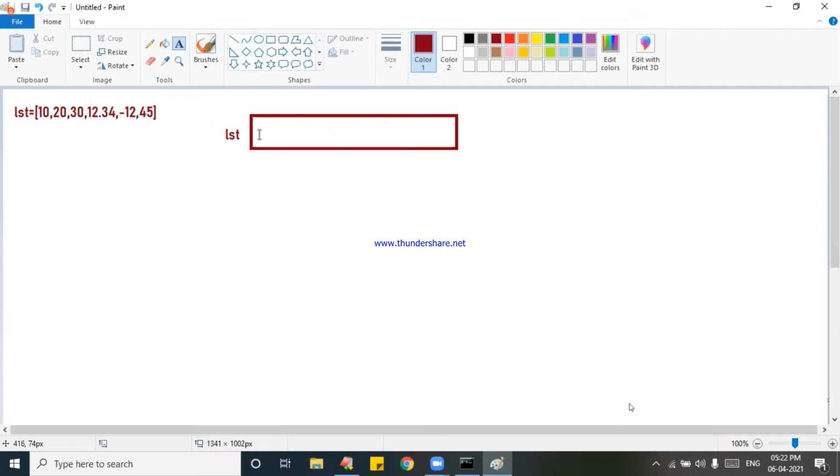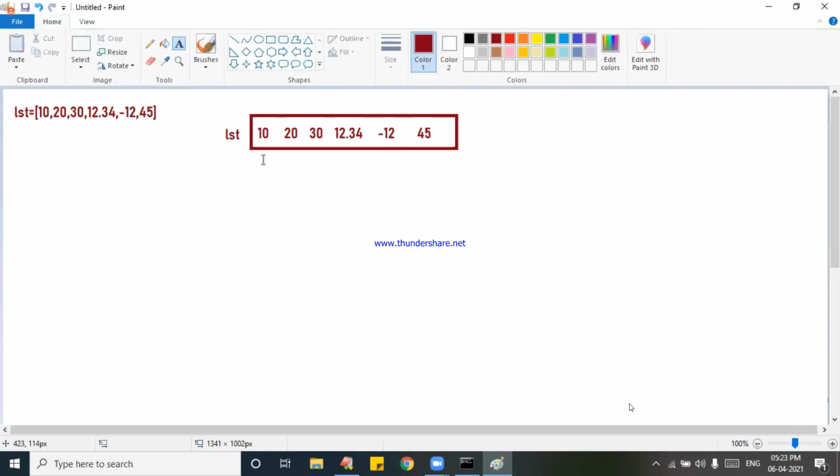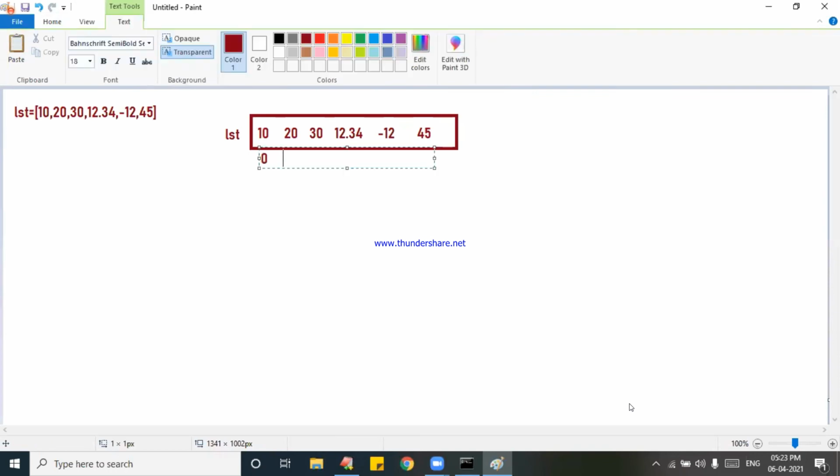See, first I am doing all the programs with looping. The values are 10, 20, 30, minus 12.34, minus 12, and 45. These are the values we have. After that, I have the positions also: 0, 1, 2, 3, 4, 5. What are these called? Indexes. Already we are perfect in the indexes.